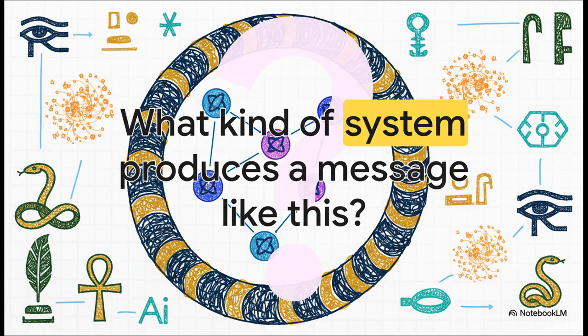So that leads to the big question, right? What in the world is this system? How do you even begin to understand a message like that? You can't just Google an error code. No, you have to learn a whole new language. And this is a language where the symbols, well, they're a lot more than just text on a screen.